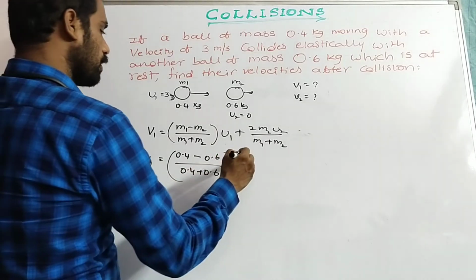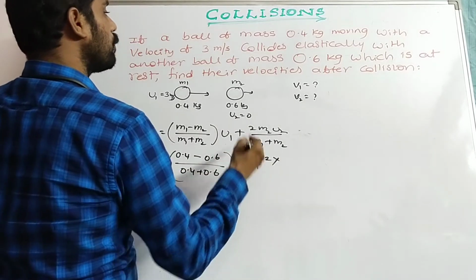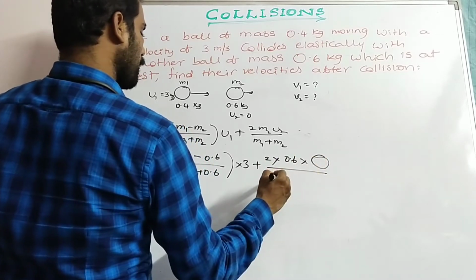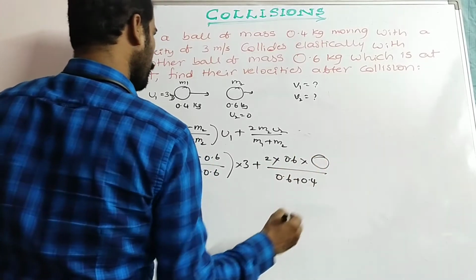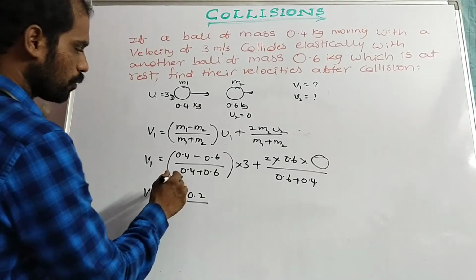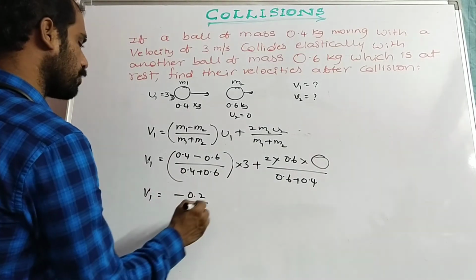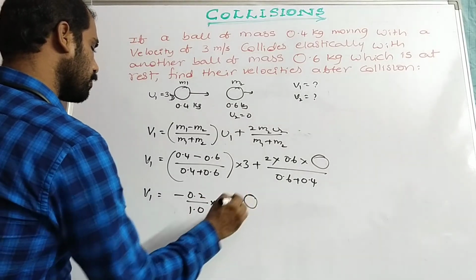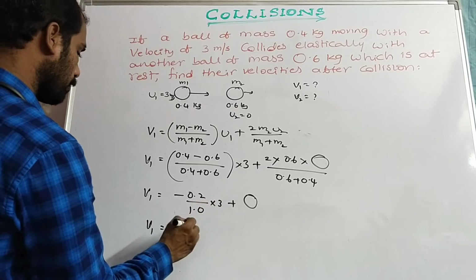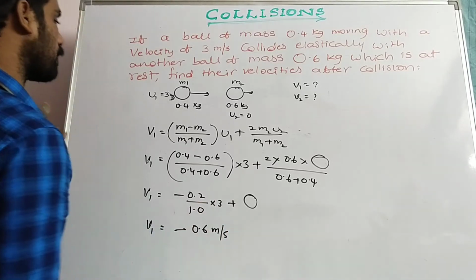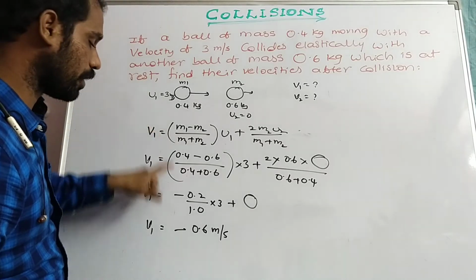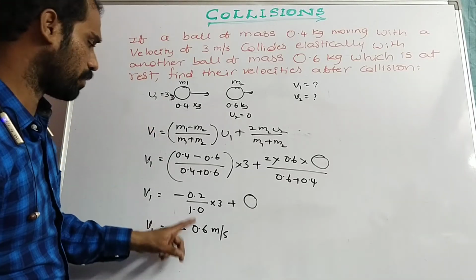What is the initial velocity? 3, plus 2 into m2, 0.6, into 0, by 0.6 plus 0.4. So v1 is equal to minus 0.2 by (0.4 plus 0.6), that is 1.0, into 3 plus 0. So v1 is equal to minus 0.2 into 3, minus 0.6 meter per second, is the final velocity of the first body.